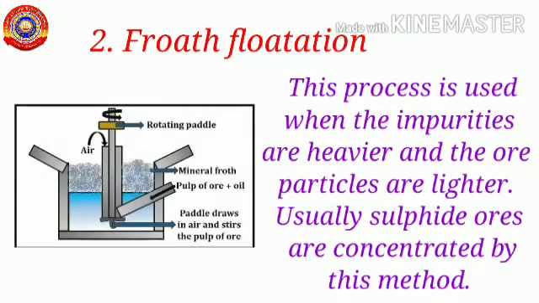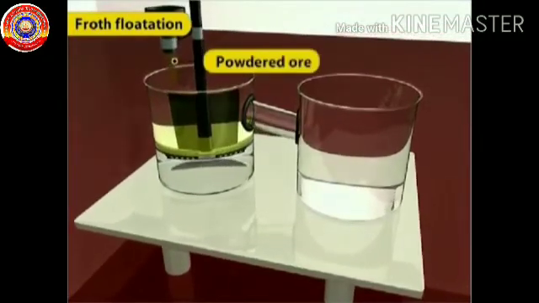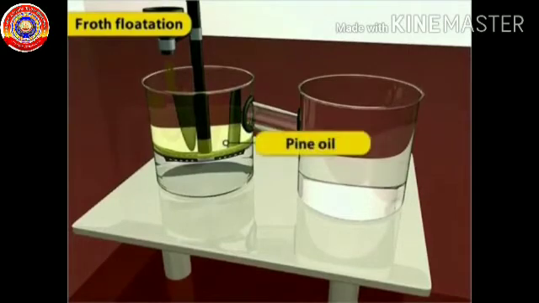Second one is froth flotation. Froth flotation is just opposite to that of levitation. Here, heavier impurities and lighter ore particles are used. This process is usually used to concentrate sulfide ores. In this process, finely powdered ore is mixed with pine oil and water to make the froth.